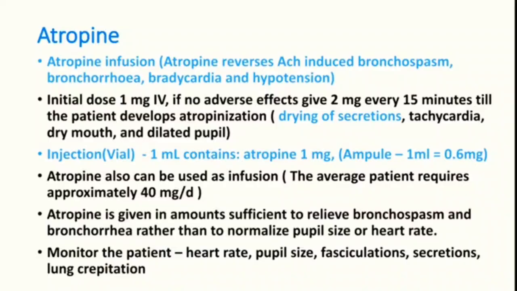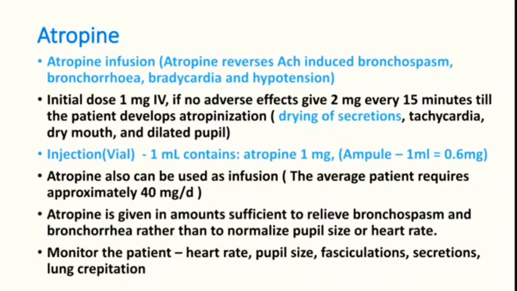So the initial dose may be 1 milligram IV. If there are no adverse effects, you can increase the dose slowly. Drying of secretions is very, very important. Don't look at the tachycardia part, because when you give a massive dose of atropine, the patient can have tachycardia. But our end point of treatment is drying of secretions, especially in the lungs. So auscultate the patient for drying of secretions. If you have crepitations, continue the atropine infusion.